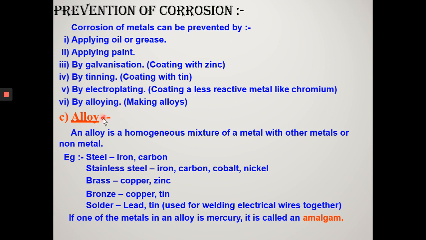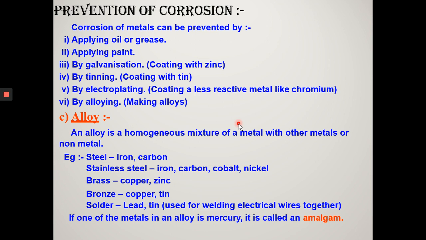Now come to alloy. An alloy is a homogeneous mixture of two or more metals, or a metal with a non-metal. Now, preparation. Primary metal is first melted and then other metals are dissolved in it in a definite proportion and then cooled to room temperature.